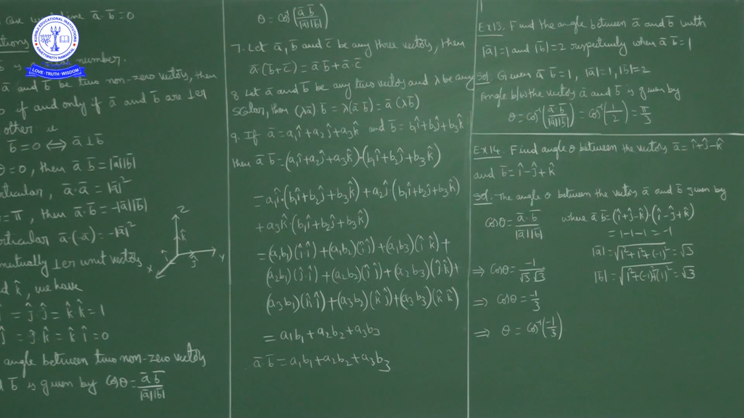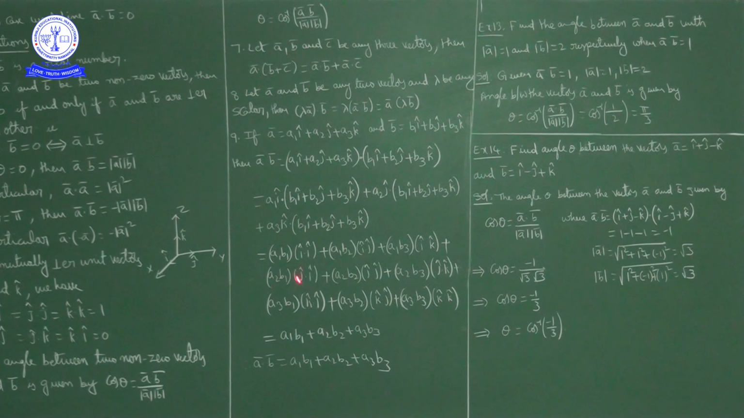Now we already discussed that i dot i, j dot j, k dot k are 1, and the other dot products i dot j, j dot k, k dot i are 0. So if you observe here, a1 b1 is multiplied by 1. Okay, a1 b2 is multiplied by 0, a1 b3 is multiplied by 0.